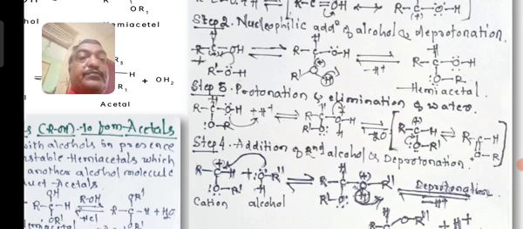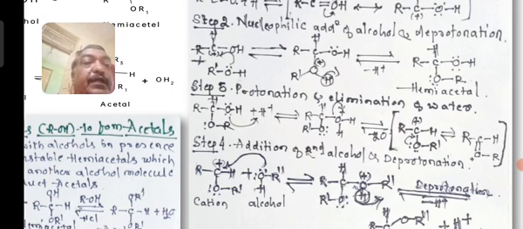Whereby the addition gives the cation part as it is, and the alcohol gets added with the positive charge shifted towards the oxygen, O H R double dash with a positive charge, and this positively charged oxygen will lose a proton.